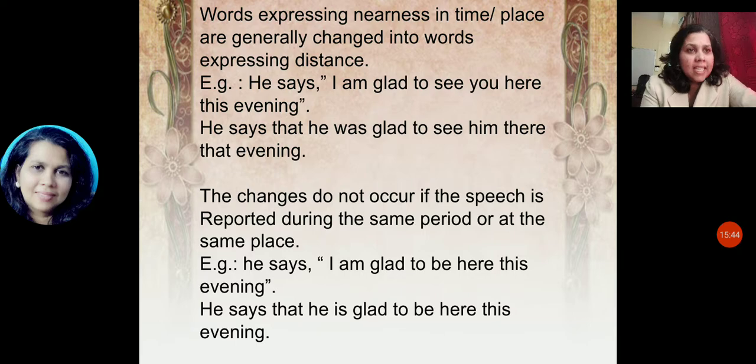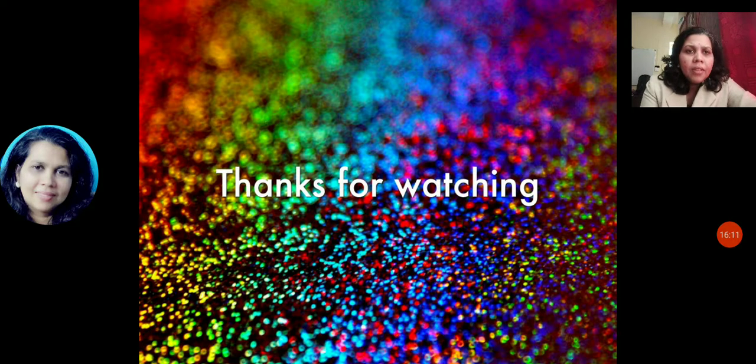This is the exception: the changes do not occur if the speech is reported during the same period or at the same place. He says that he's glad to be here this evening. So here no changes; an exception you have to note.